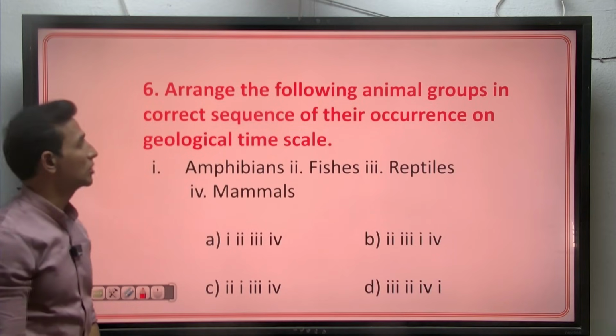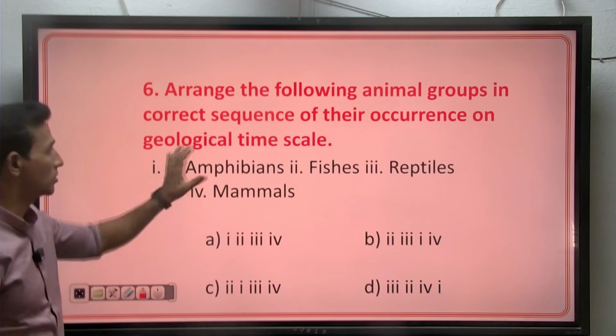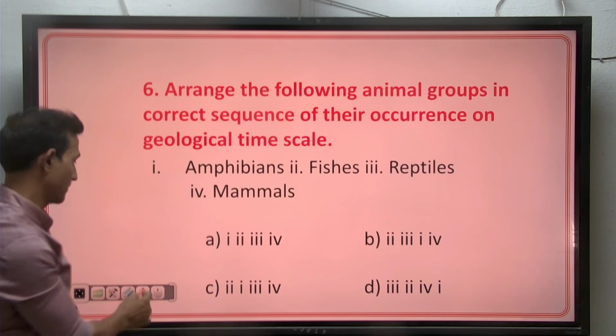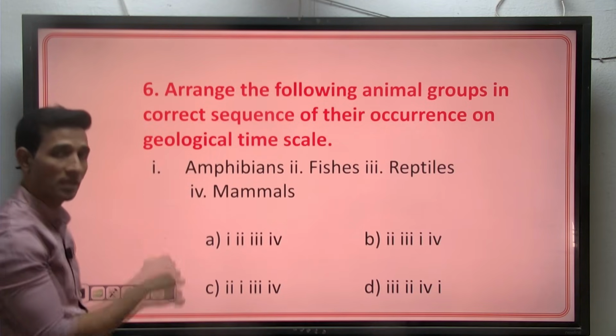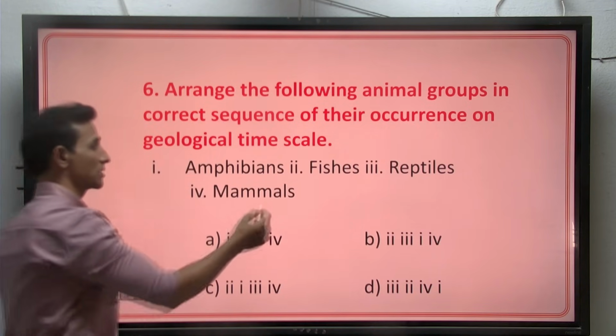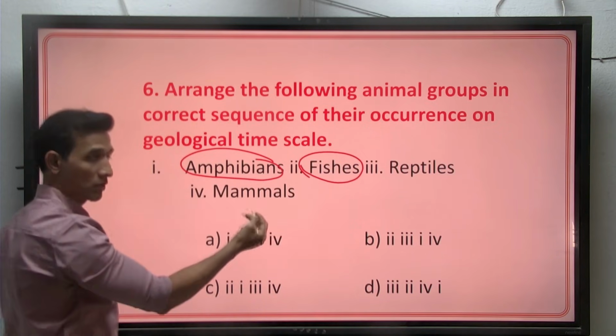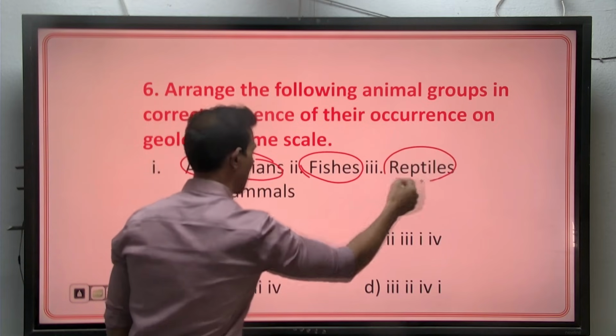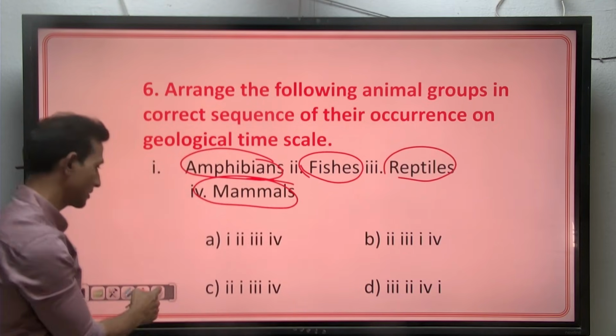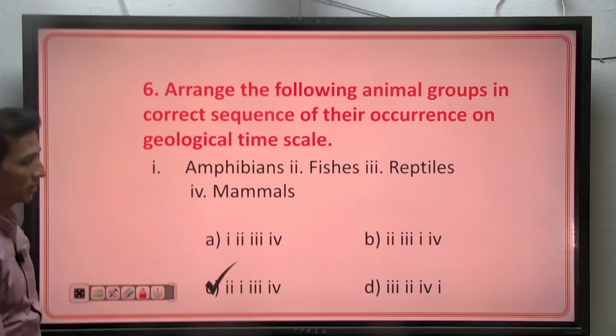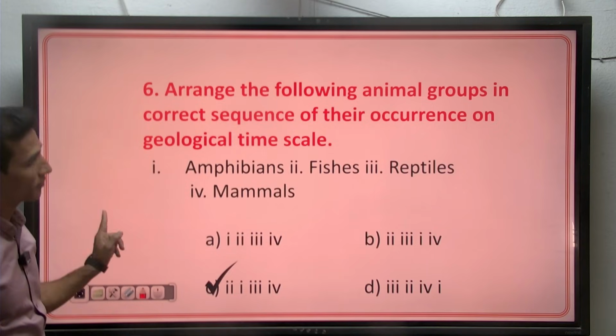Arrange the following animal groups in the correct sequence according to the zoological time scale. According to the zoological time scale, fishes are the first, then they gave rise to amphibians during the course of evolution, then reptiles, then comes mammals. So the correct answer will be 2, 1, 3, 4.